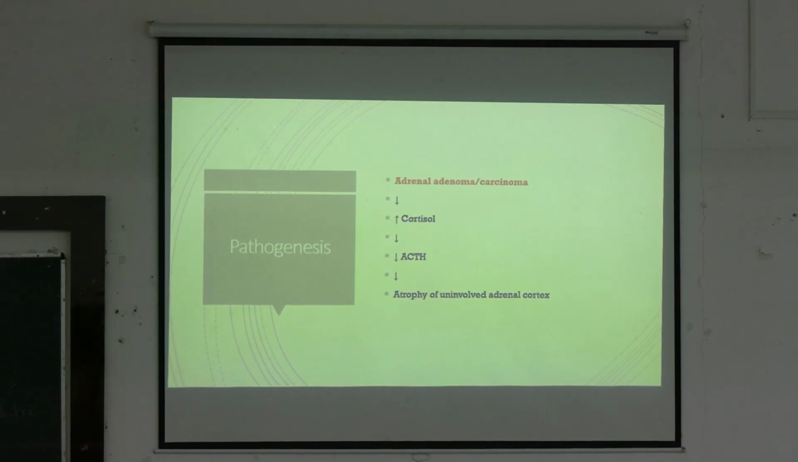In case of adrenal adenoma or carcinoma, the gland itself will be hyperfunctioning, that will lead to release of excess cortisol, and that will suppress the ACTH by negative feedback, and therefore there will be atrophy of the uninvolved adrenal cortex. The involved cortex, where the tumor is in the adrenal, will have either a tumor or hyperplasia, but due to negative feedback from these excess steroids, the other side of the adrenal will undergo atrophy.